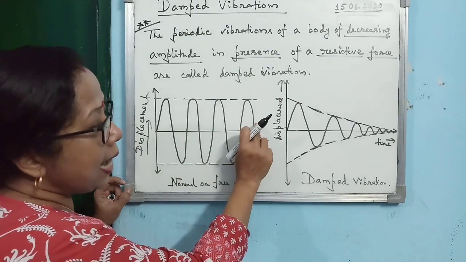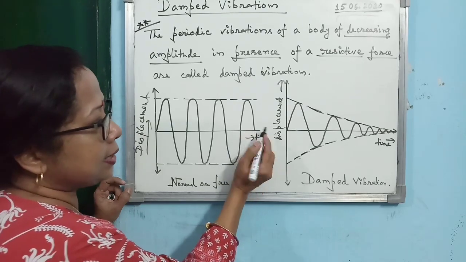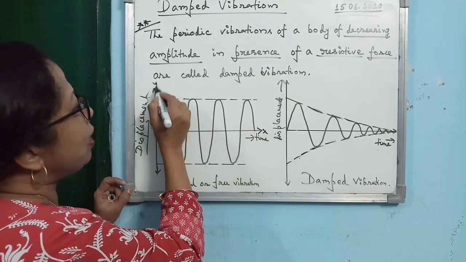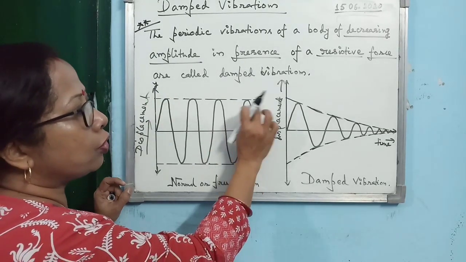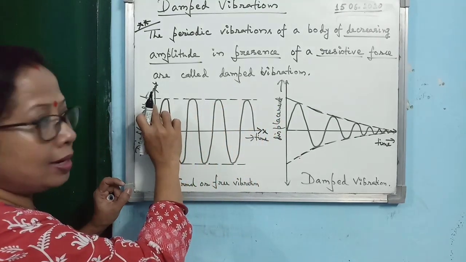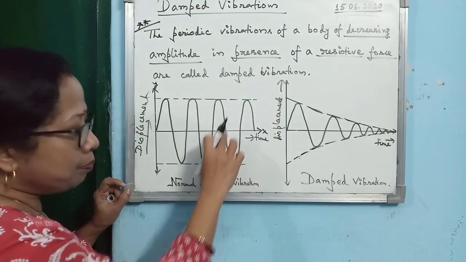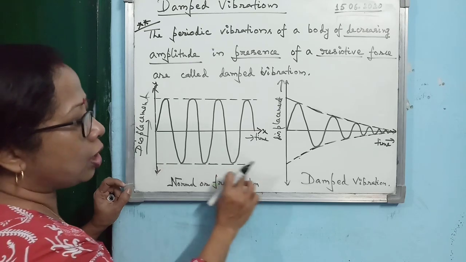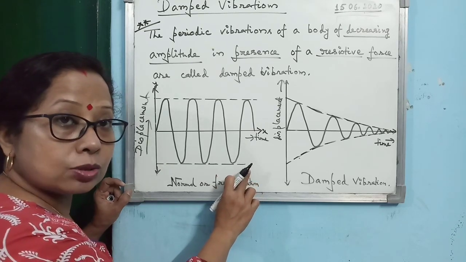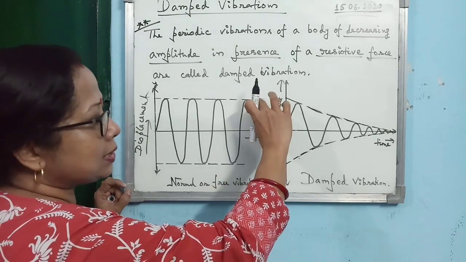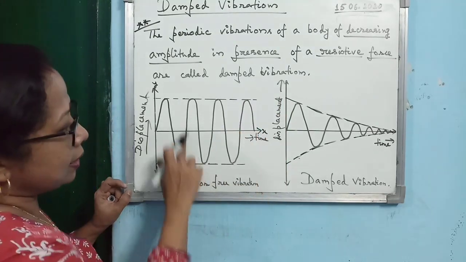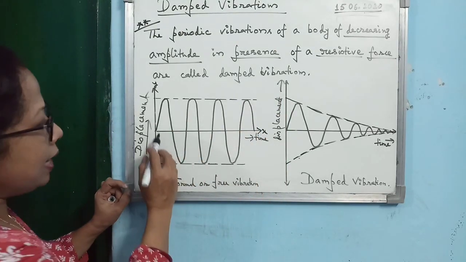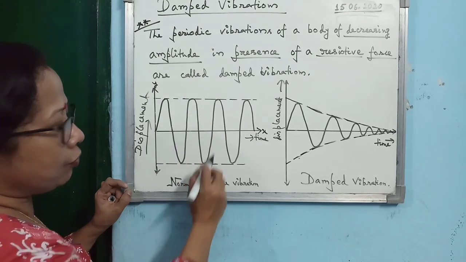Then above the x-axis, after 3-4 lines, you draw a dotted line. At the same height below the x-axis also draw a dotted line. This distance and this distance should be the same. Then you draw the wave.